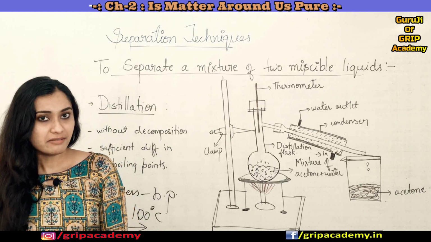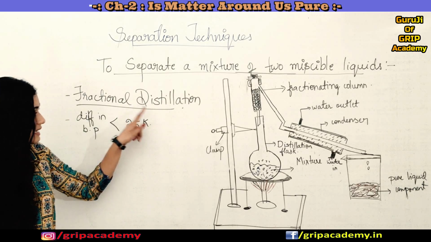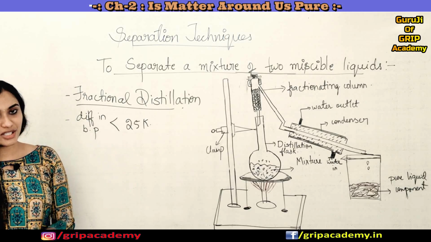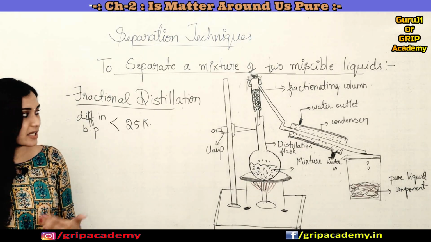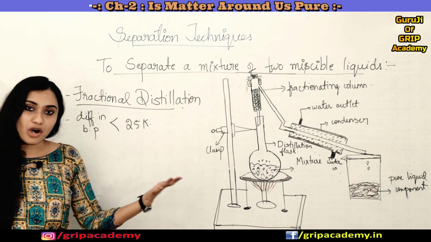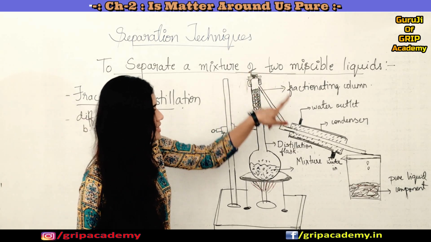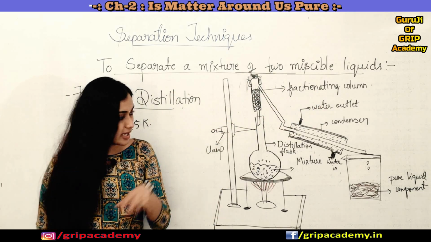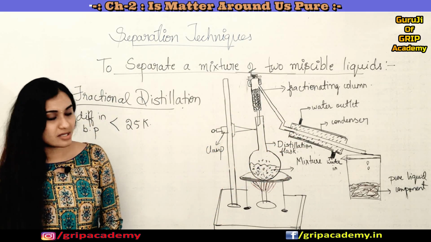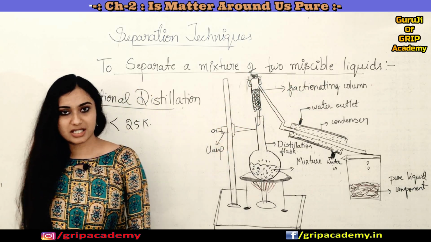But what if the difference in boiling points of the constituents of the mixture is lesser than 25 Kelvin? In such conditions we use another technique called fractional distillation. It is similar to the normal distillation process, but one extra setup is there, which is nothing but a fractionating column, and the rest all remains the same as it was for the distillation process. The only extra thing you can notice is the arrangement of the fractionating column.